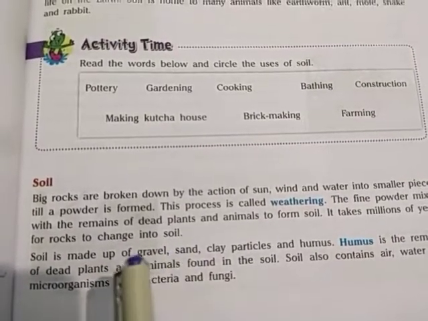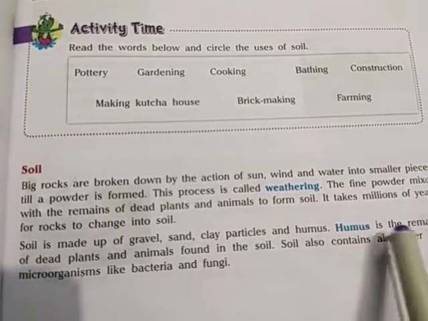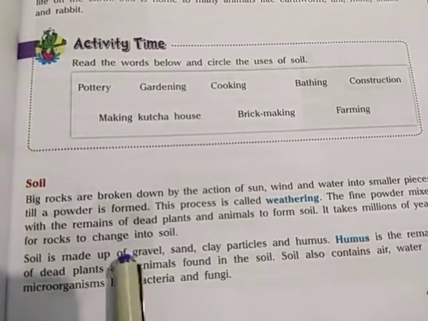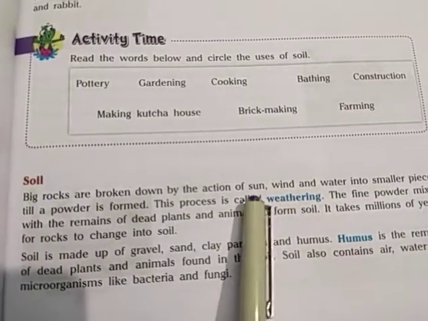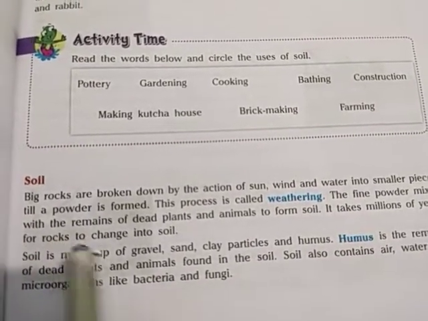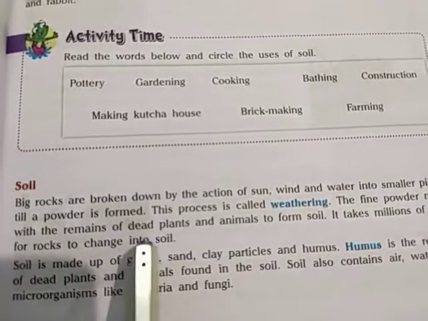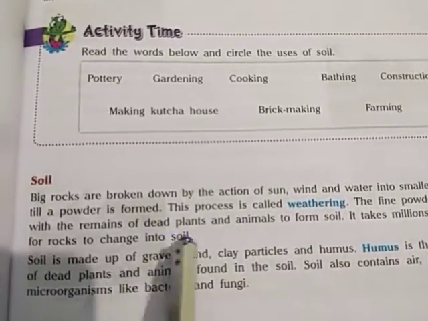It takes millions of years, in which the big rocks become soil by the activity of sun, wind and water. Then when they become powder, they mix with the dead plants and animals, and then they are said to be soil.